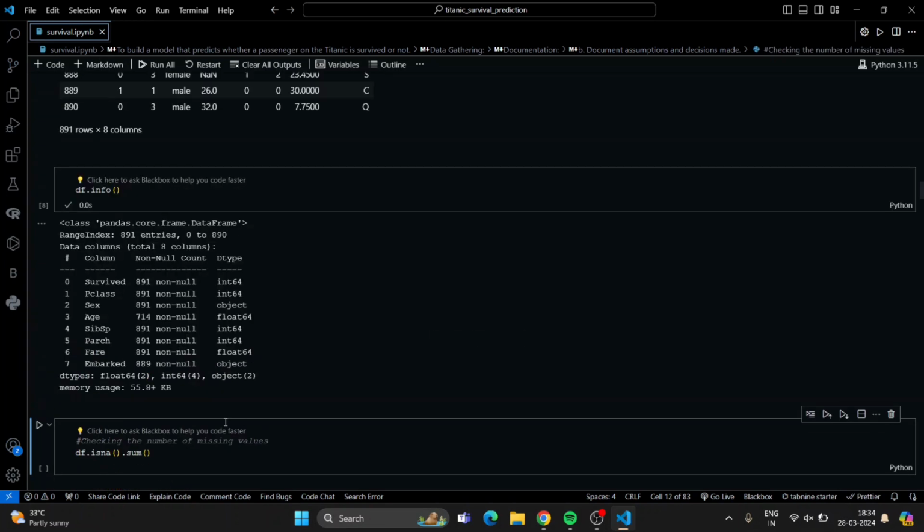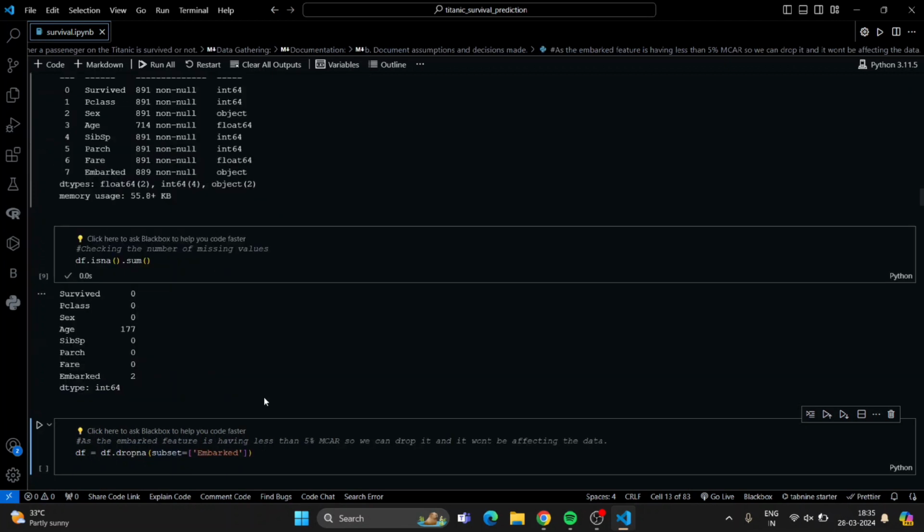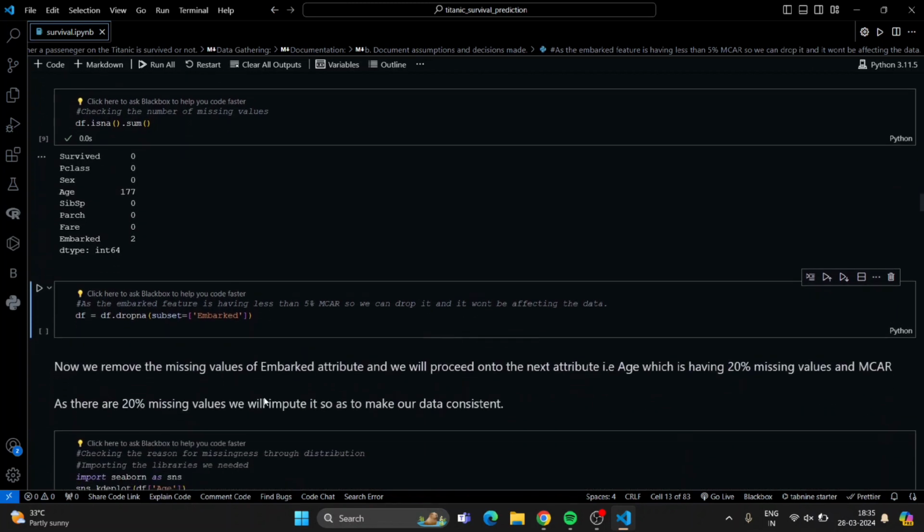Now we see the info: two columns have missing values, where embarked has less than 5% but age has more than 5%. Embarked has two missing values and age has 177 missing values. For embarked, having less than 5% MCAR, which means missing completely at random, we can drop them, which won't affect the data. So we have dropped the missing values of the embarked attribute.